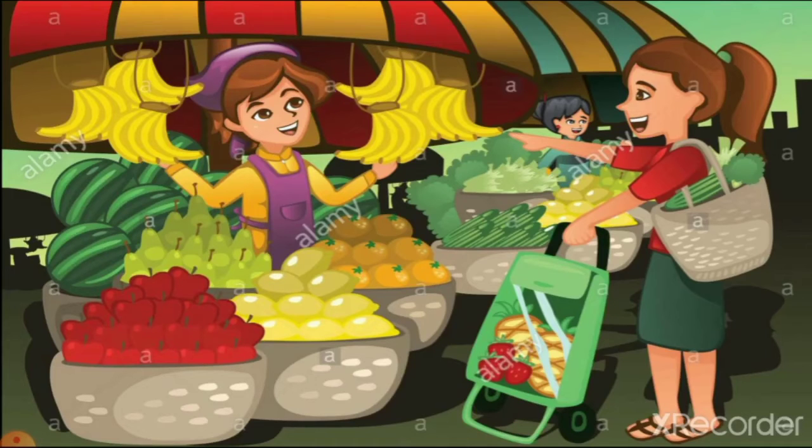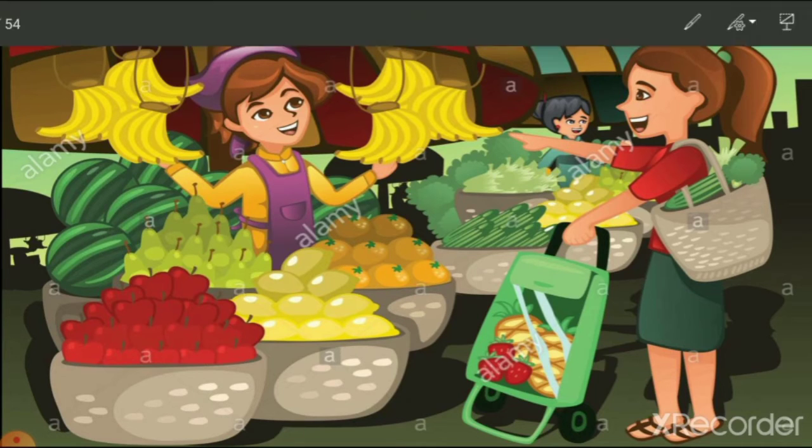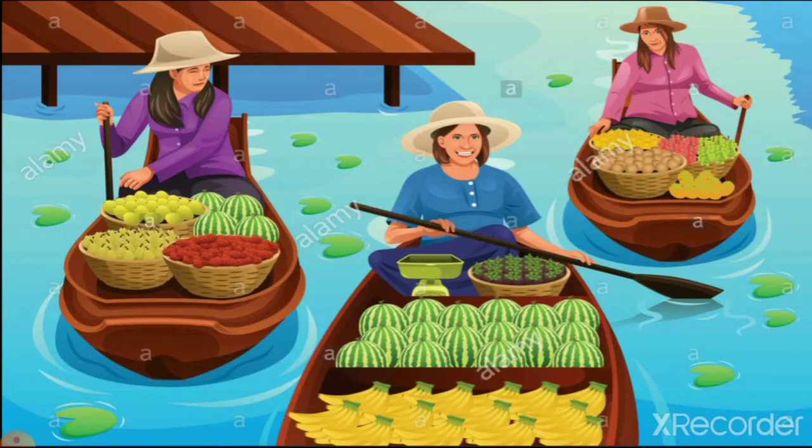Then when you are going to a market, here you can see a picture of a fruit seller. One lady is selling fruits, right? So it is your surrounding when you are going to a market. When you are going to a mall to buy fruits and vegetables, your surrounding is different. When you are going to the local market, which is near the lake in our city, your surrounding is different, right? So now you can understand how surrounding will change.